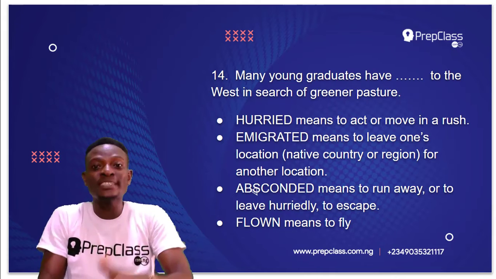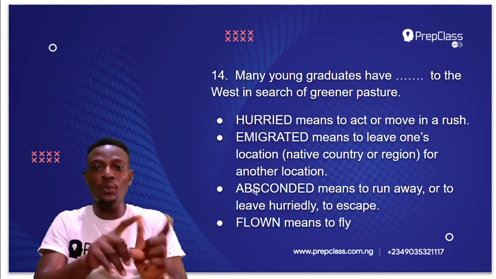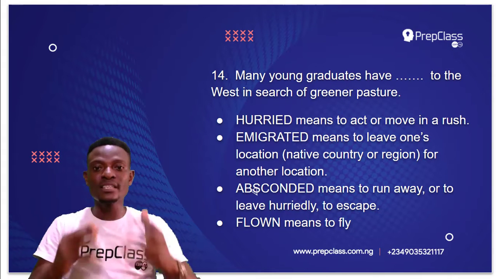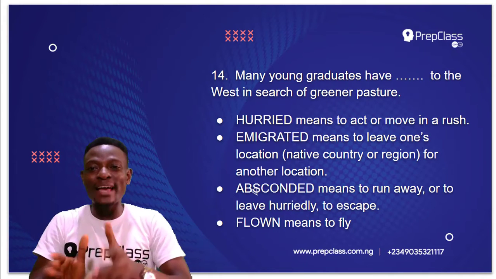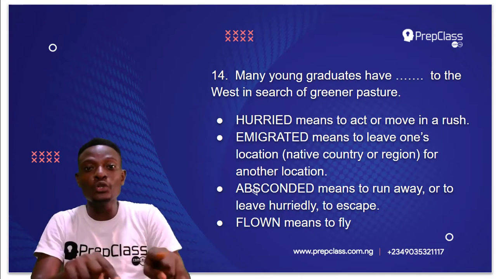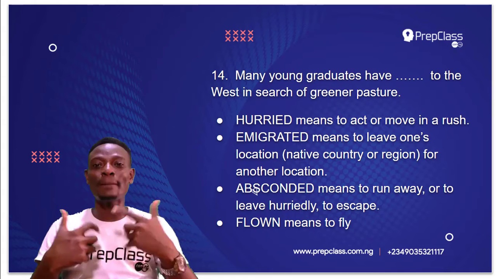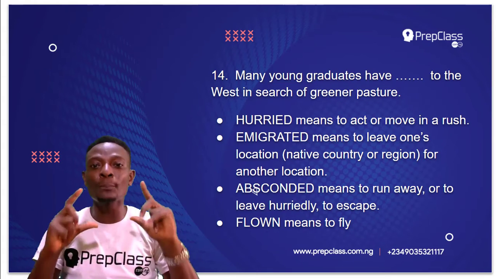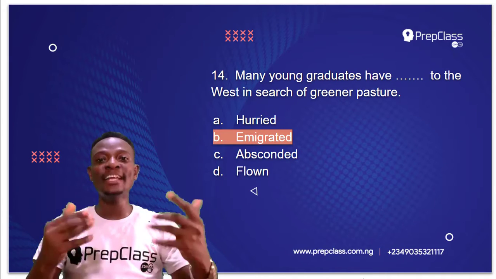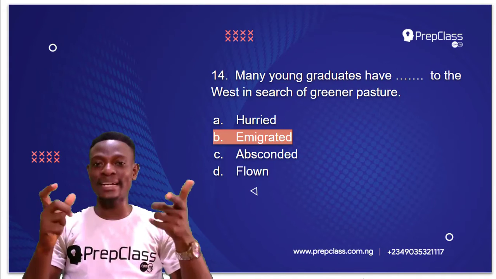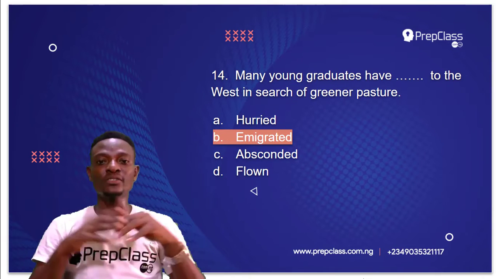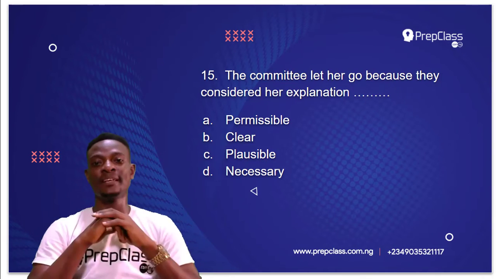because the word emigrated means to leave one's location, one's native country or region for another location. So, many young graduates have emigrated to the West. They've left their country to the West in search of greener pastures. So, emigrated is the appropriate word to fill in the blank space with. So, many young graduates have emigrated to the West in search of greener pasture. So, moving on to the next question, question number 15.